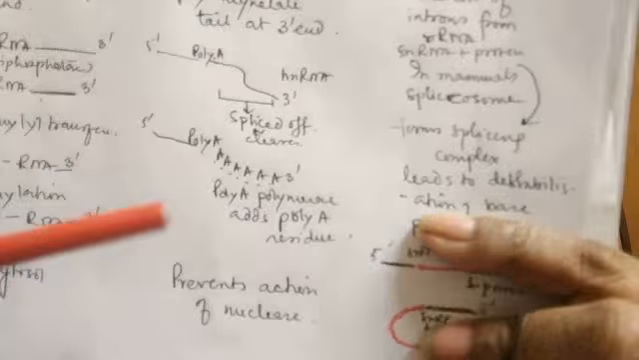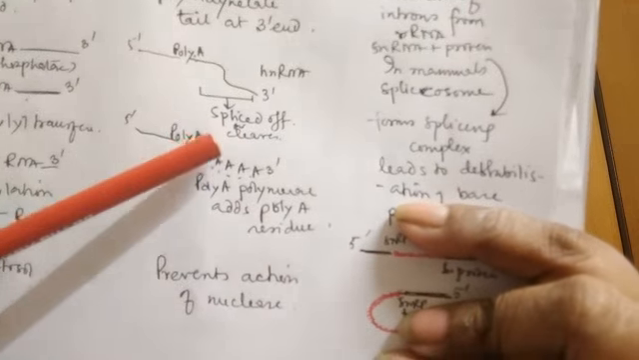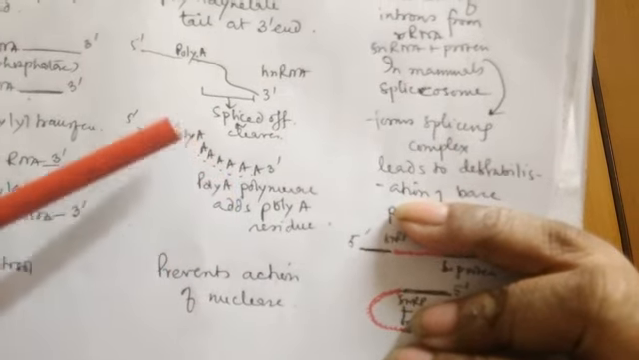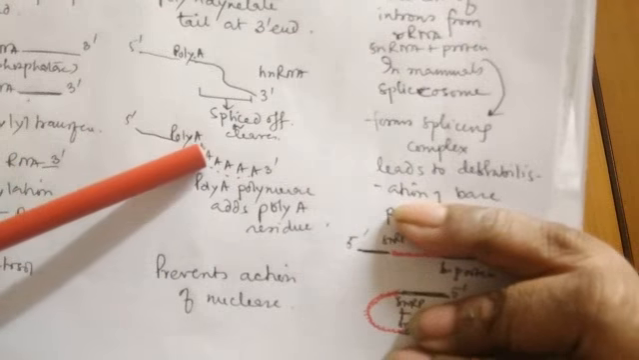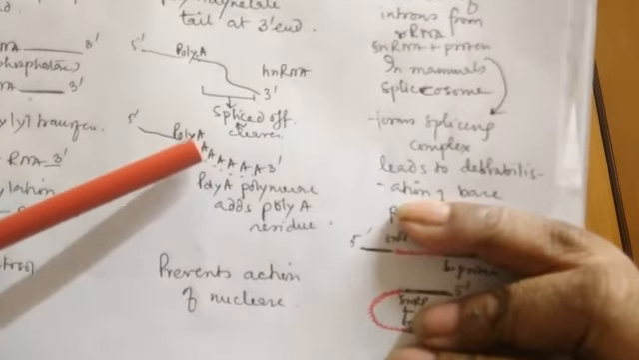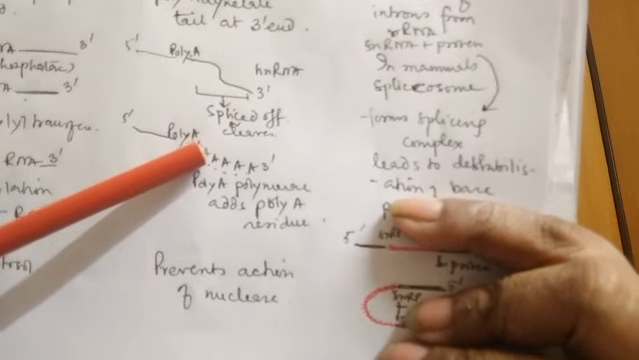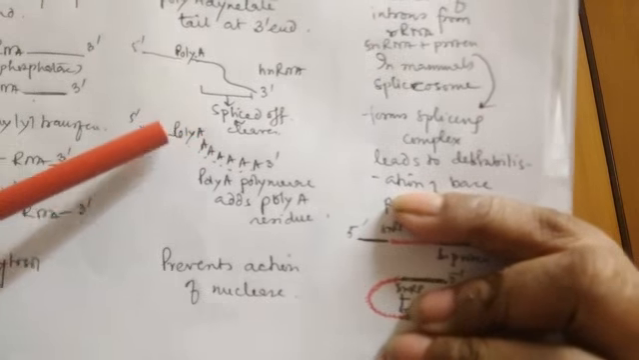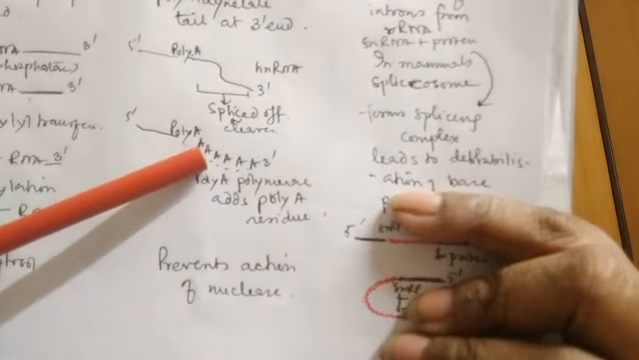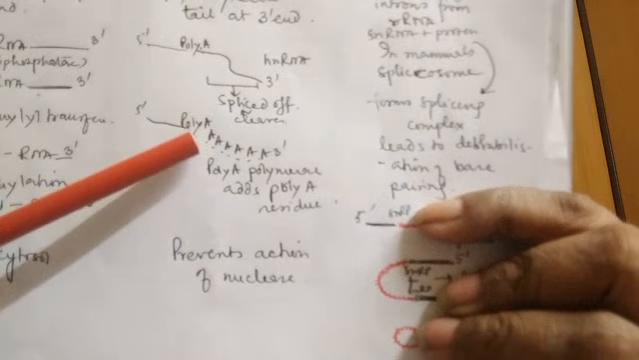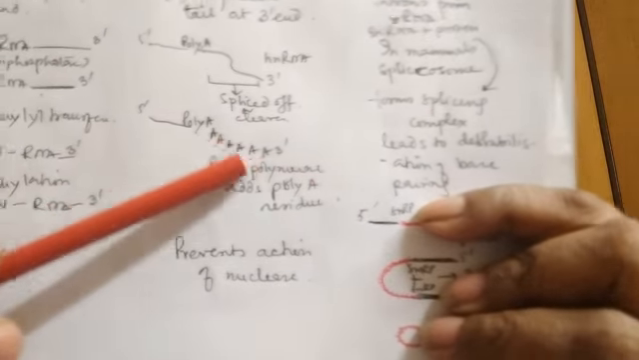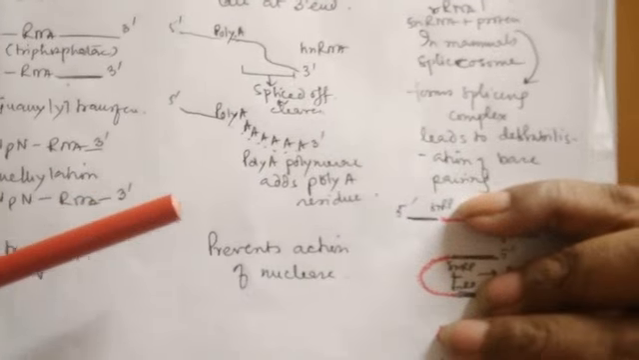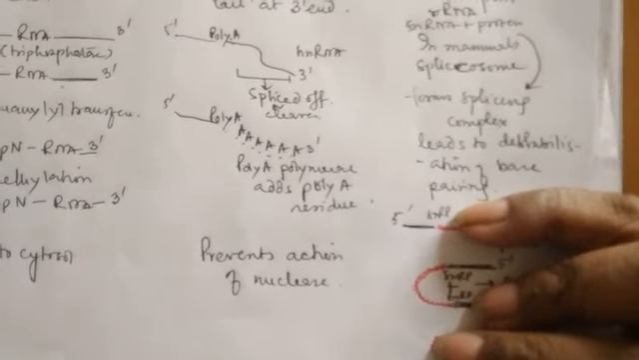Now why does this happen? This happens to protect this RNA from the activity of nucleases, and we know that in eukaryotes it has to move outside the nucleus to the cytosol. So to protect this RNA from the various nucleases which may break it, there is a poly A tail, to protect this RNA from the action of nucleases.